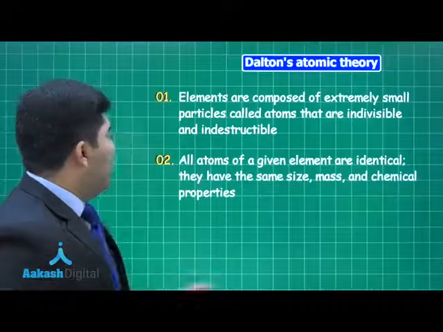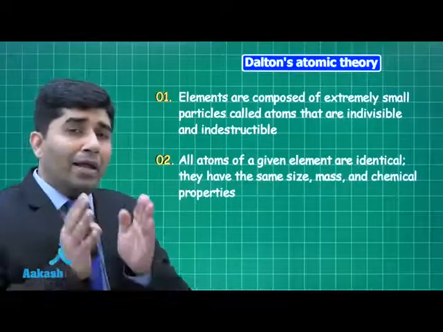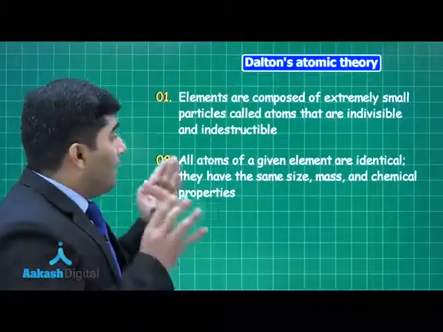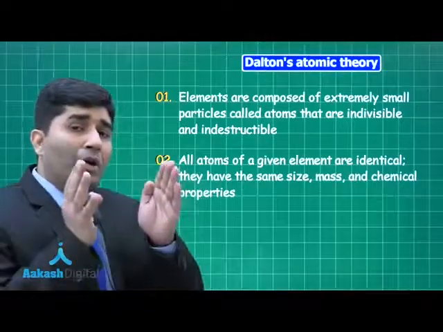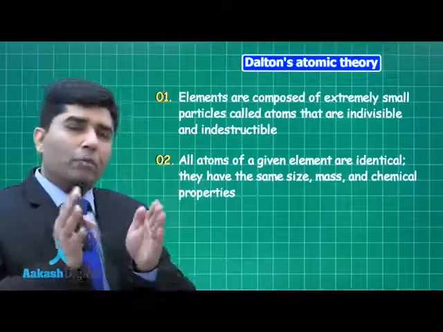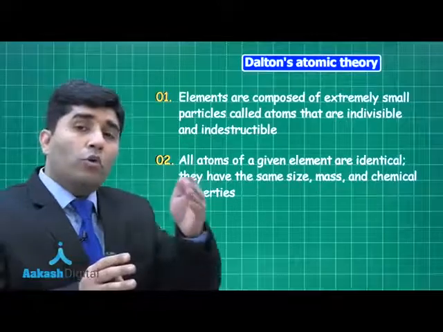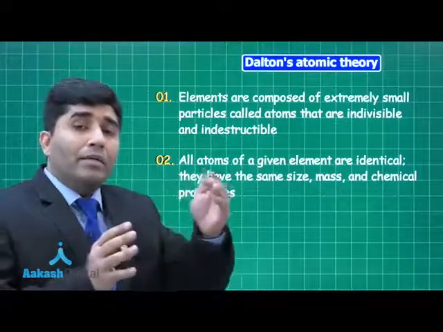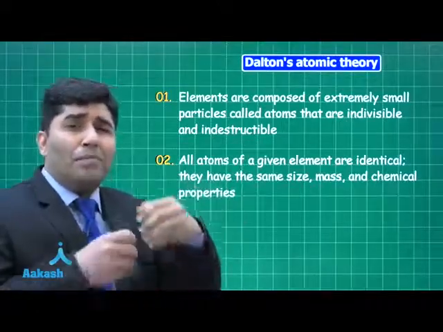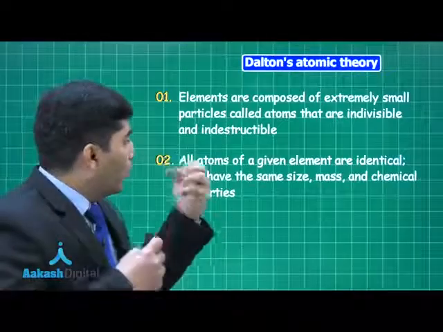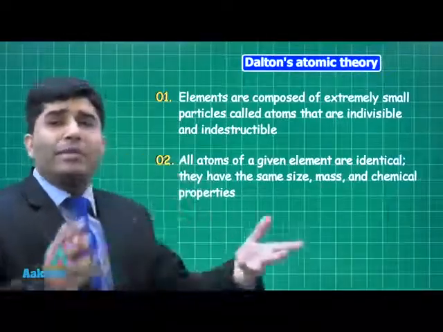Point number 2: all atoms of an element are identical. It means that suppose we have sodium, all sodium atoms will have the same shape, size, chemical properties, and everything will be the same.